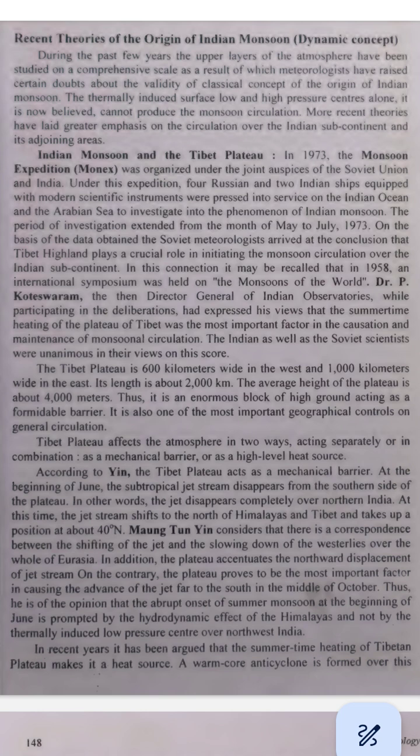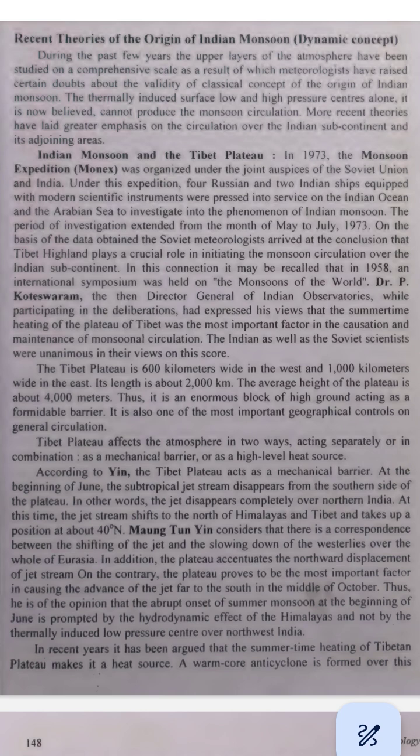The old idea about how the monsoon starts. In the past, people thought that the Indian monsoon was caused by low pressure and high pressure on the Earth's surface. Low pressure happens when hot air rises, creating an empty space where cooler air rushes in. High pressure happens when cool air sinks down, and this pushes air out. This idea was simple. The difference in pressure between land and sea was enough to cause the monsoon winds. But now, scientists believe that just low and high pressure is not enough to explain how the monsoon starts. There is more to the story.